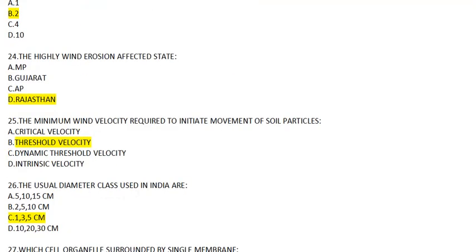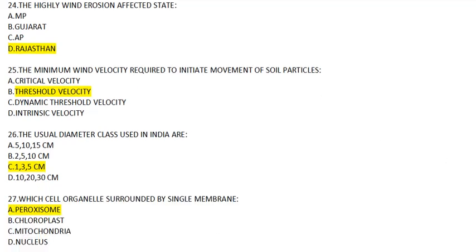Well, I think I did some mistake here. Okay, 24th. The highly wind erosion affected state is, options are given, MP, Gujarat, AP and Rajasthan. In this, the answer will go D, Rajasthan.